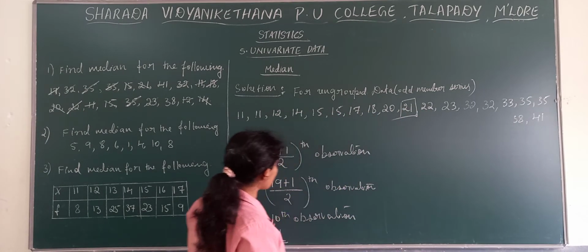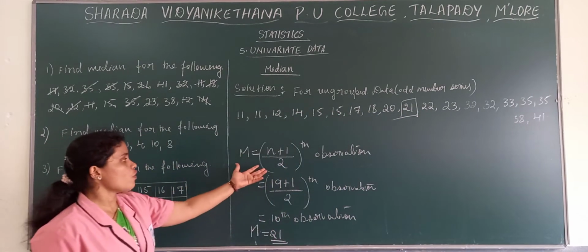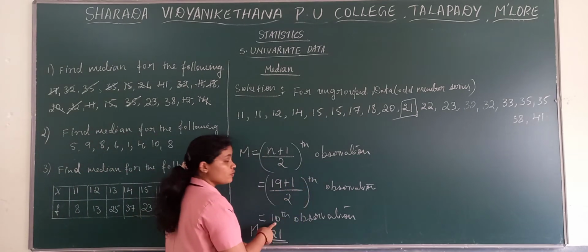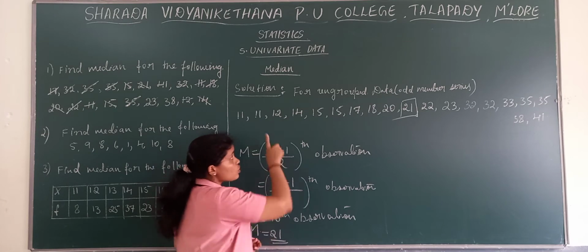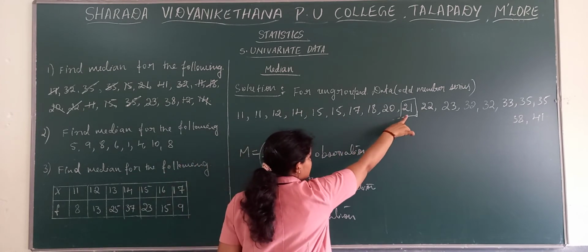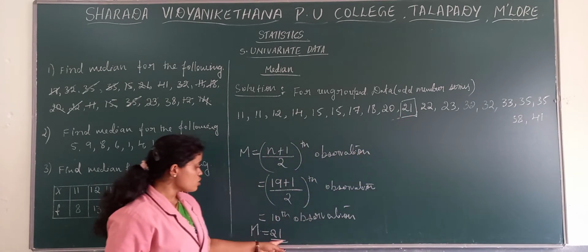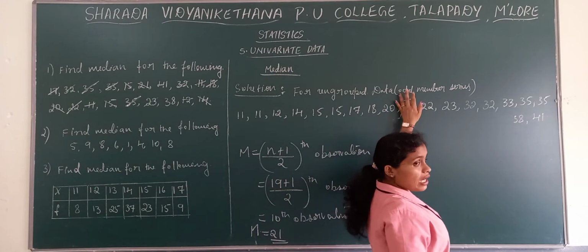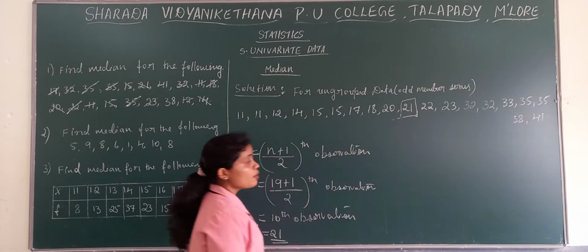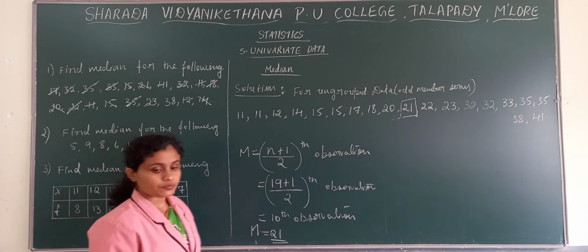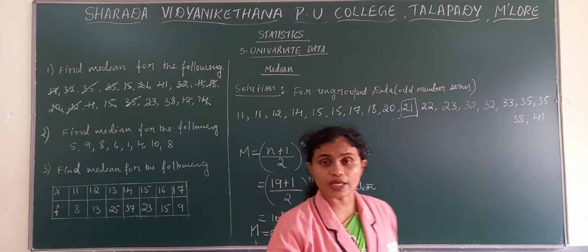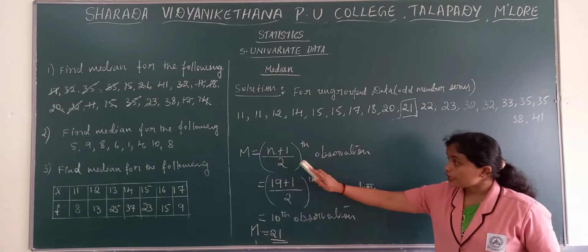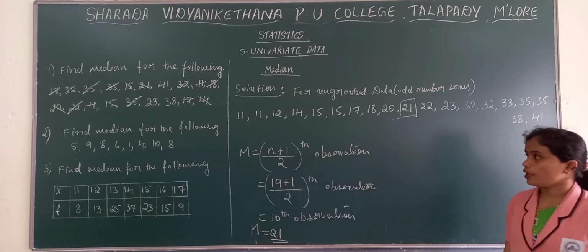You can also pick the middle value when you arrange it. But we have a formula there, so we need to apply this formula. N plus 1 divided by 2, you will get the 10th observation. So the 10th observation you have to find. The 10th number is 21. So 21 is our median. If you see, this is only the middle value. Now this is about ungrouped data. When we have an odd number of series, we need to apply this particular formula.